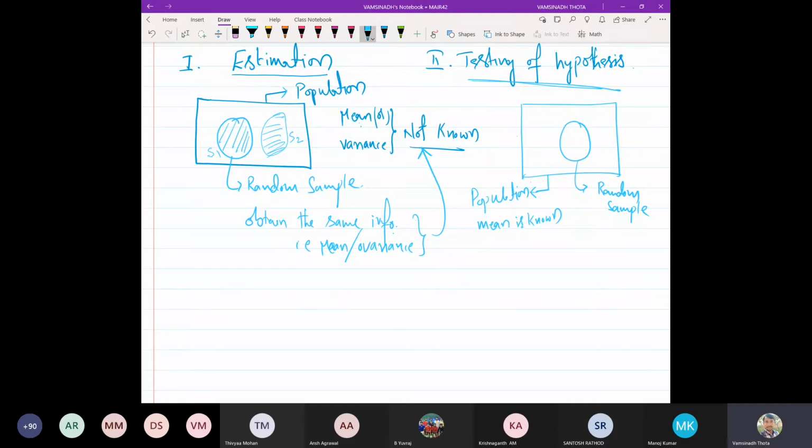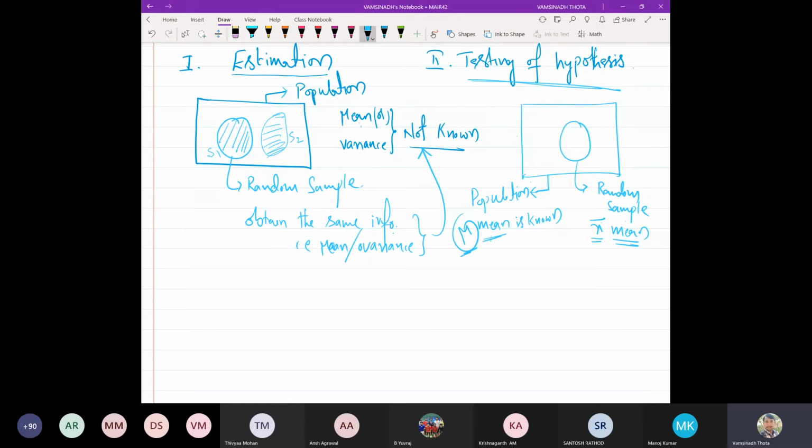A random sample is known. And when it comes to the population, it is not necessarily the mean always. It may be the variance of the population. In that case, it is basically a statistic. So I have to obtain the same information for the random sample. The random sample mean we will evaluate. Population mean, let me represent with mu, and the sample mean, let me represent with x bar.